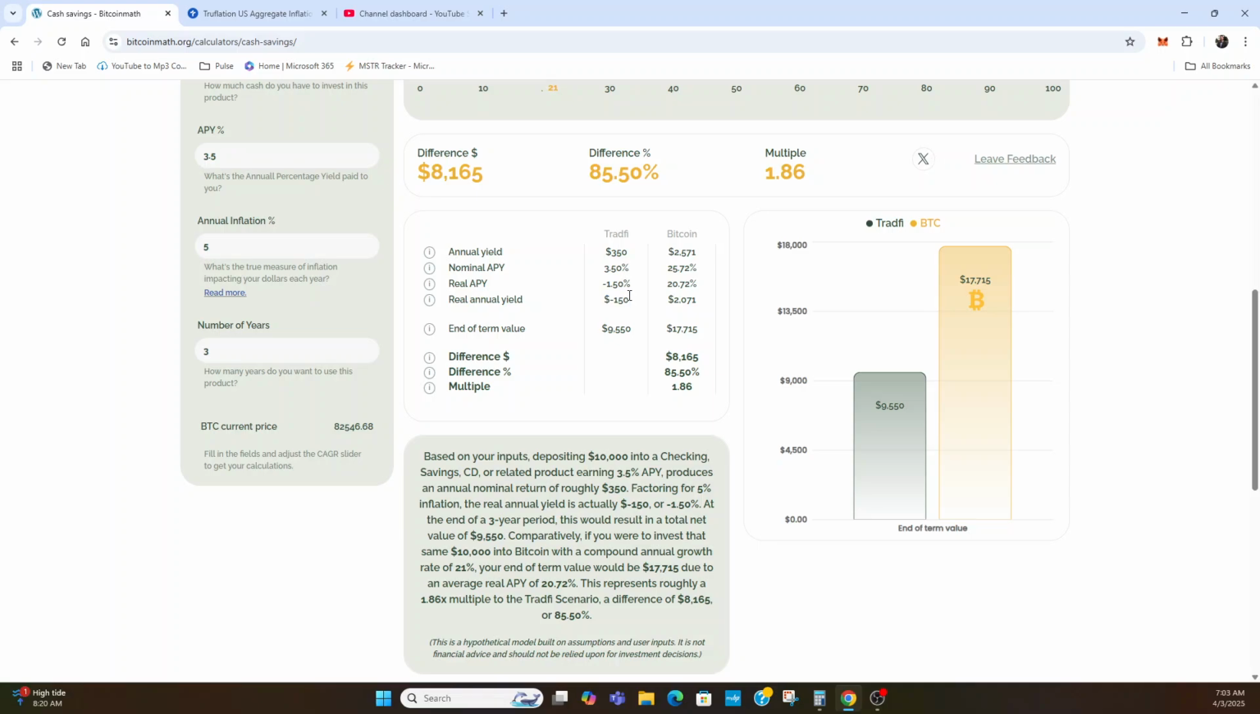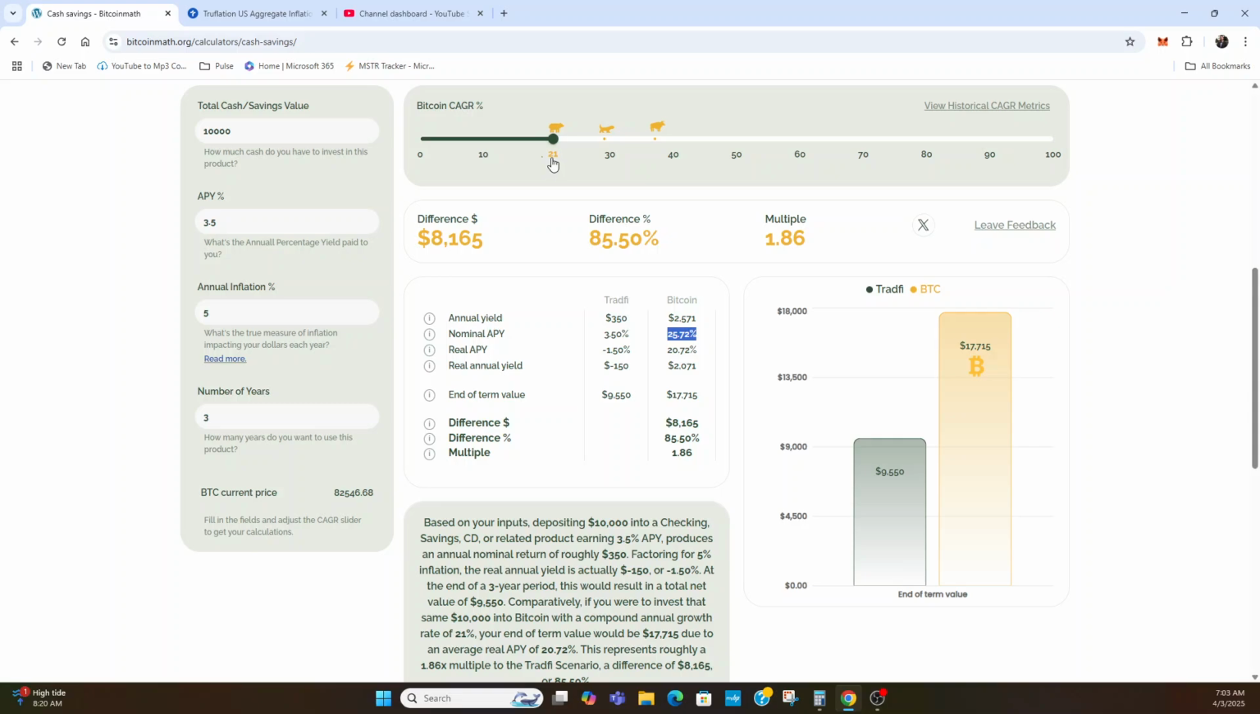Whereas if we go over to Bitcoin using a 21% compound growth annual return rate, you can see my annual yield is significantly higher, not to mention my nominal APY is significantly higher. It's even higher than the 21% that I've set. And the reason why is because this return is compounding on the prior year's returns. So in this 3-year period, I've actually got growth on top of growth, whereas in my traditional product, I'm getting paid the same nominal amount against the underlying value every single year. There is no compounding taking place.